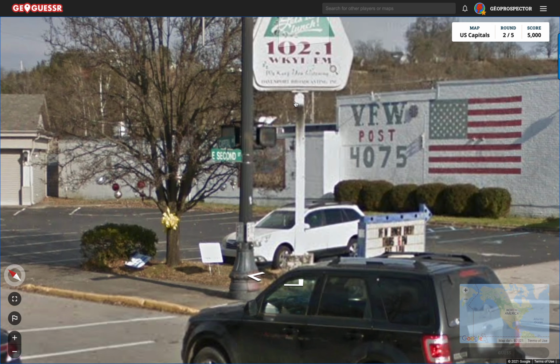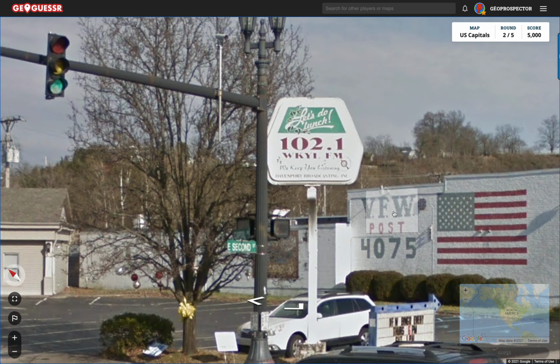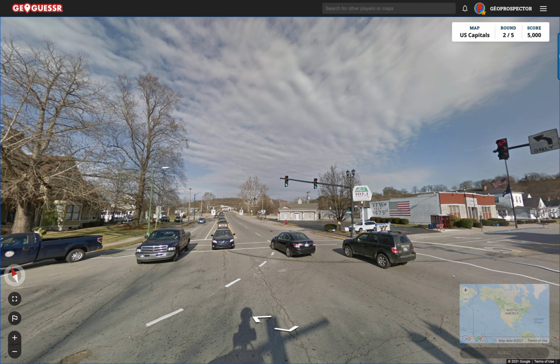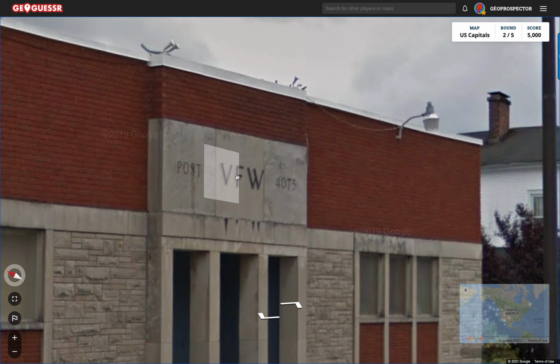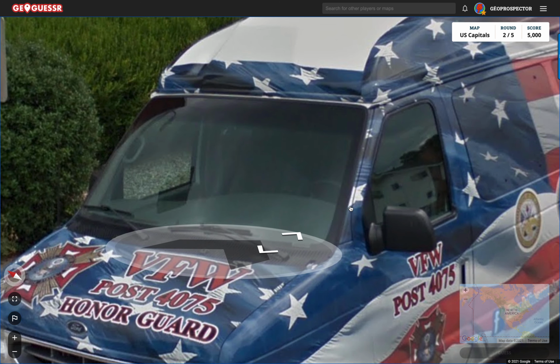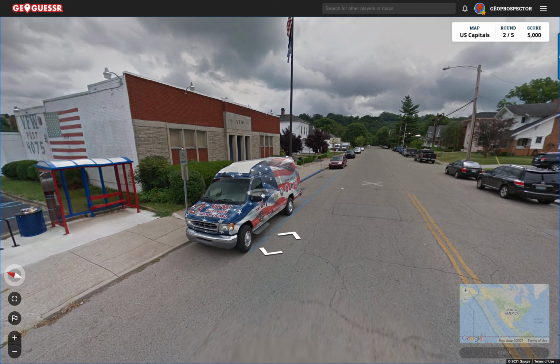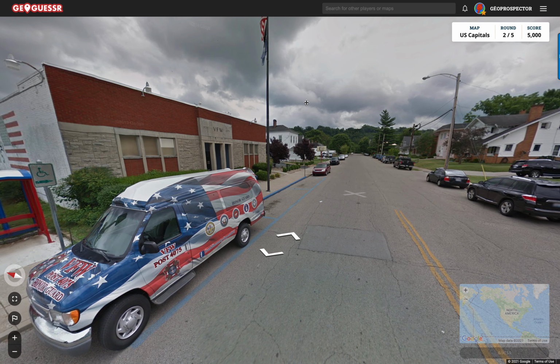What is this? Let's do lunch. 102.1 FM. WKYL. VFW Post. If that's a post office, that'll tell us the state, surely. So let's get in here. VFW. That is strange then that it isn't. VFW Post again, honor guard. Bloody hell. Look at this patriotic vehicle. Well, that's funny. It doesn't say then. So VFW. Well, we know we're not in Vermont anymore.